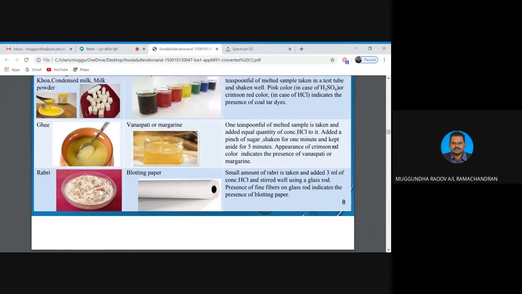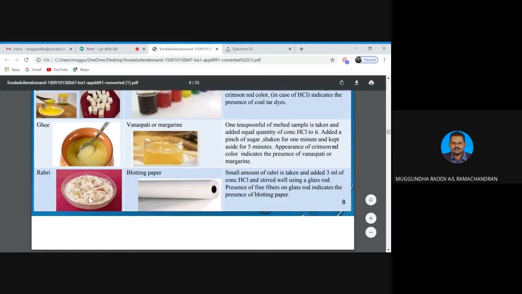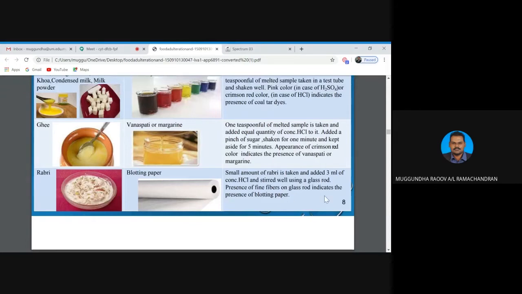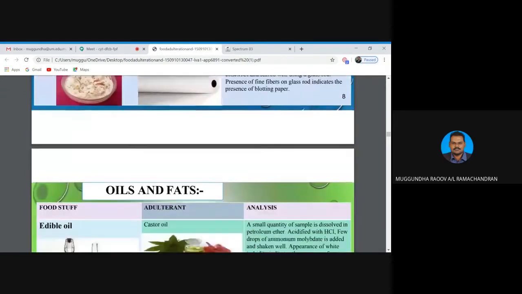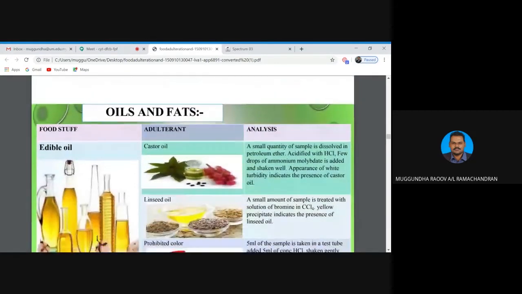So rabri is something like a very sweet food. Even here it is the same. Okay, they indicate some blotting paper. Take a small portion of the sample with sulfuric or hydrochloric acid. Okay, we can indicate some blotting paper there. So let's move on to the oil and fats.